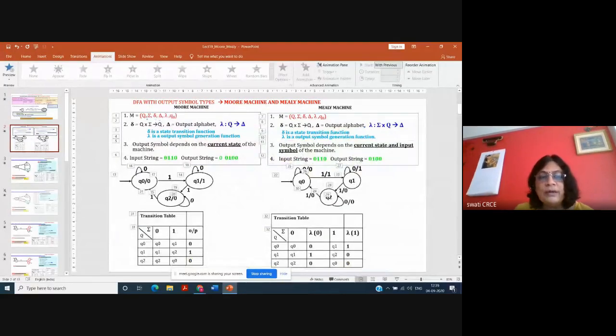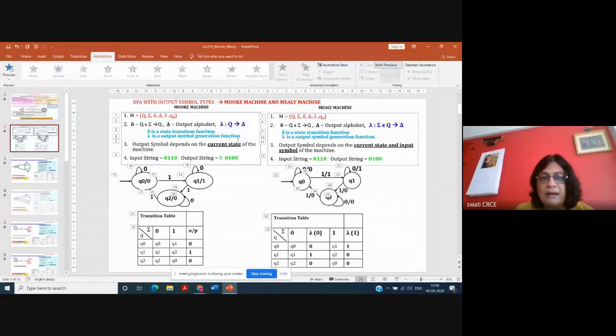Here it is a combination of six elements. It is not a five tuple. It is a combination of six elements. But the final state is not there. But you have the output alphabet. Just like the input alphabet, there is an output alphabet. And just like the delta function is for state transition, there is an output symbol generation function, because we are generating the output symbol for every input symbol. So both the Mealy machine and Moore machine don't have a final state.